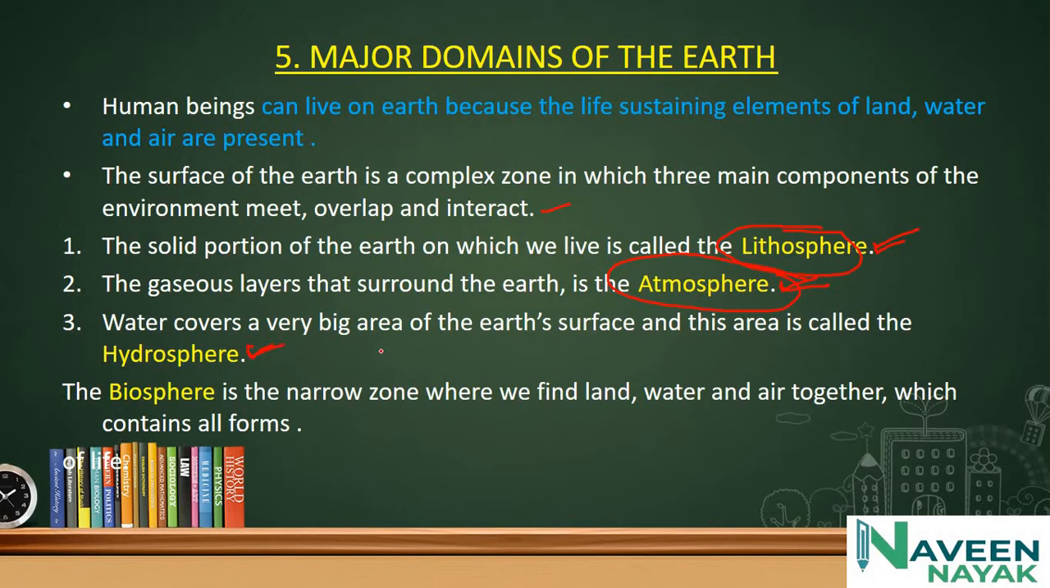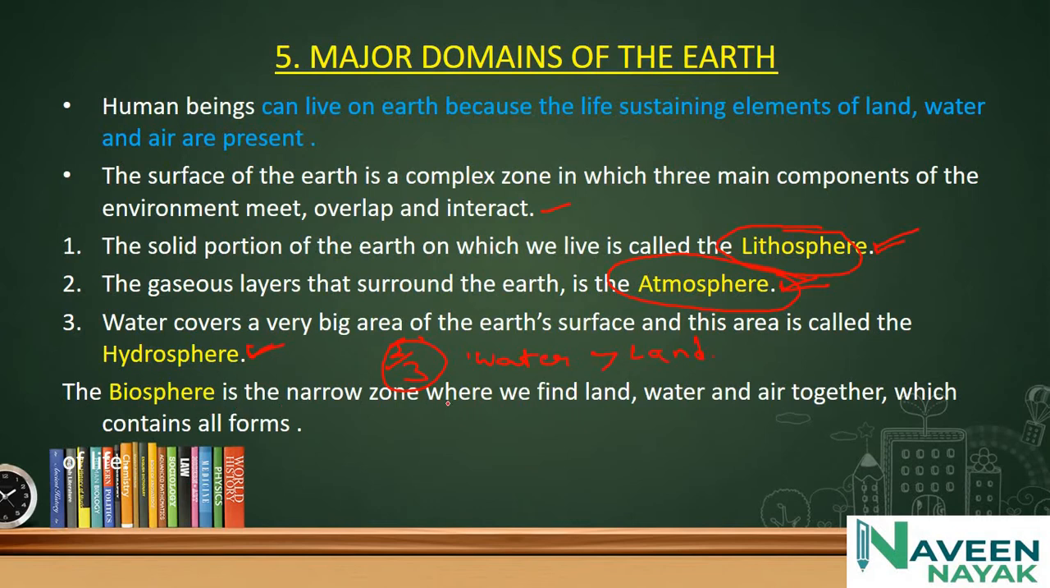We have oceans, and earth is covered two thirds by water. Earth is a blue planet. We call earth a blue planet because water is greater than land.